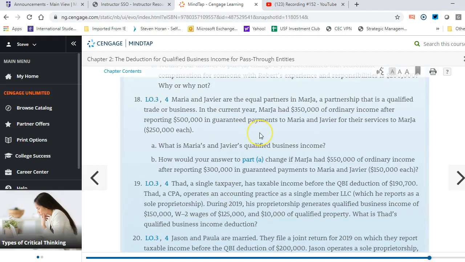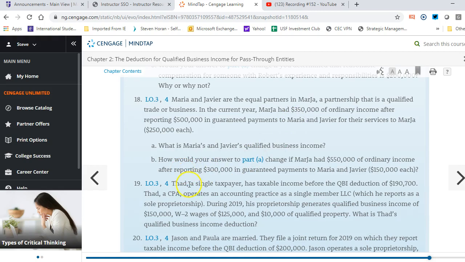Question 18. Maria and Javier each have 175 of, I'm sorry, I read the wrong thing. Maria and Javier are equal partners of Marja, a partnership that is a qualified trade business. In the current year, they had 350 of ordinary income after reporting 500,000 of guaranteed payments that they split at 250 each, for their services to the partnership. So part A, what is their qualified business income? They're obviously splitting things equally because you've already established that by saying 250 each for the 500,000, so it's 175 each. So 18A is 175 each.